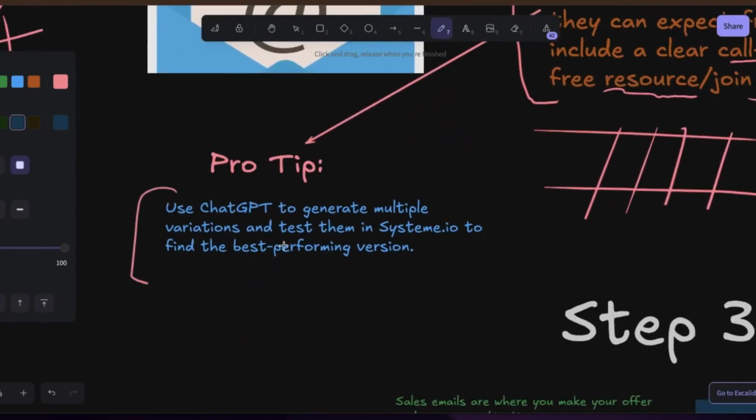Now, still in point number 1, this is what you want to do. You want to make sure that you ask ChatGPT to help you generate variations. This is a pro tip here. Ask it to generate multiple forms of that same email. Usually I ask for three emails, or sometimes I just say five emails, so that I can read through which one is best for the kind of message I want to pass across.